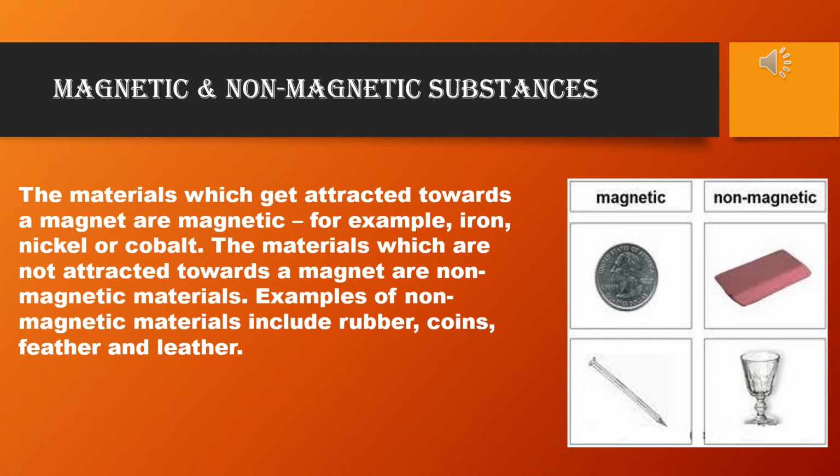The substances which are attracted by magnets and which can be made into magnets are called magnetic substances. Iron, nickel, cobalt, etc. are some examples. The substances which are neither attracted by magnets nor can be made into magnets are called non-magnetic substances. Glass, wood, copper, brass, etc. are a few examples. Here, the copper symbol is Cu, capital C, small u, and brass is an alloy. That means it is made up of more than one metal.